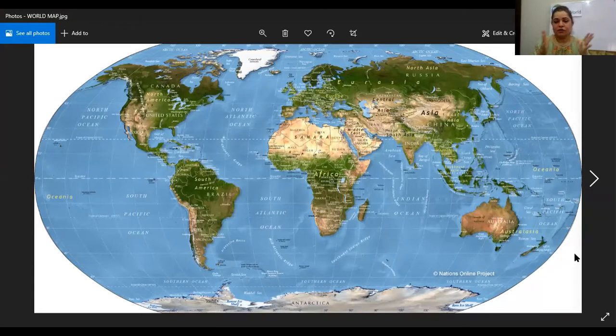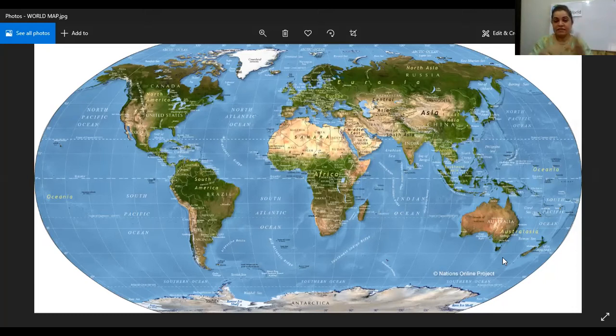Now you can see there's a lot of water, and there are small pieces of land, but they're not all together. They're a little scattered, right? So the water shows us different oceans, and the land we have divided into different continents, right? On Earth, there are 7 continents. How many continents are there? There are 7 continents. They're all different continents.